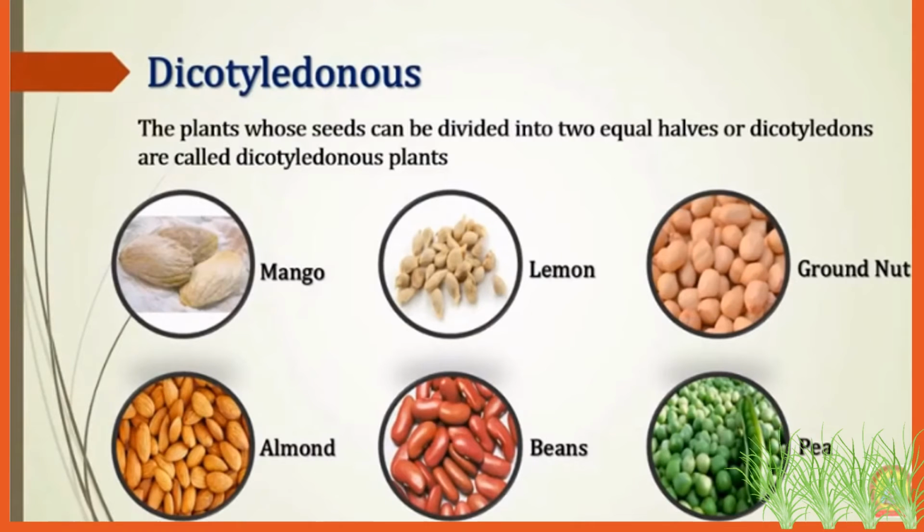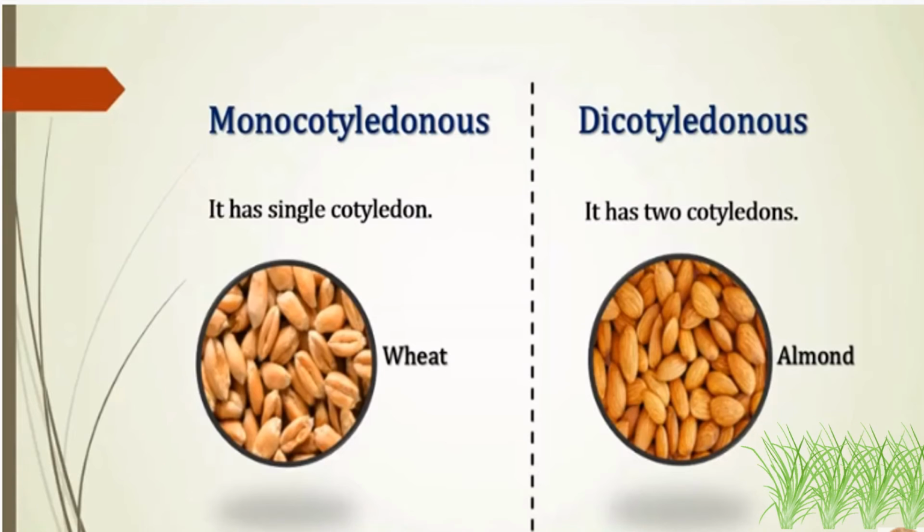Dicotyledonous plants are plants whose seeds can be divided into two equal halves. These are called dicotyledonous plants. Examples are mango, lemon, almond, beans, peas, groundnuts. These plants have seeds which can be broken into two equal halves. Then you say that these plants are dicotyledonous plants. Let's understand a few differences between the two.